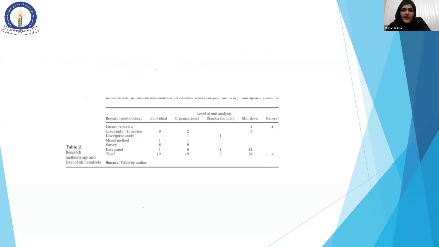For example, in that SLR I have used screenshots of a relevant research paper, that is the case study. How many case study papers are in our SLR? There are 9 case studies. Descriptive, there is not a single one. Mixed methodology is 1 paper, survey belongs to 8 research papers, and data paneling belongs to just 1 research paper. In total we have 19 methodologies in our total researches.